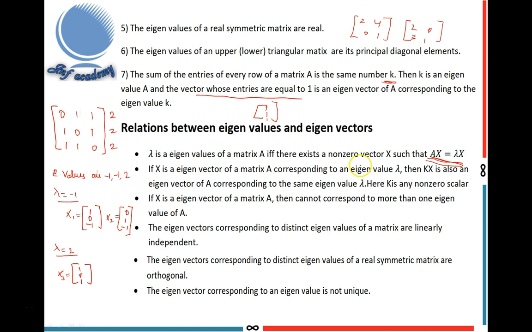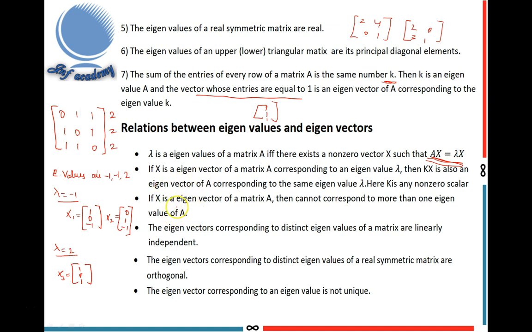What is meant by this relation? Suppose 1, 1, 1 is an eigenvector corresponding to an eigenvalue 2, then 3, 3, 3 is also an eigenvector corresponding to the same eigenvalue 2. Multiplying by any non-zero scalar gives the same eigenvector corresponding to the same eigenvalue lambda.